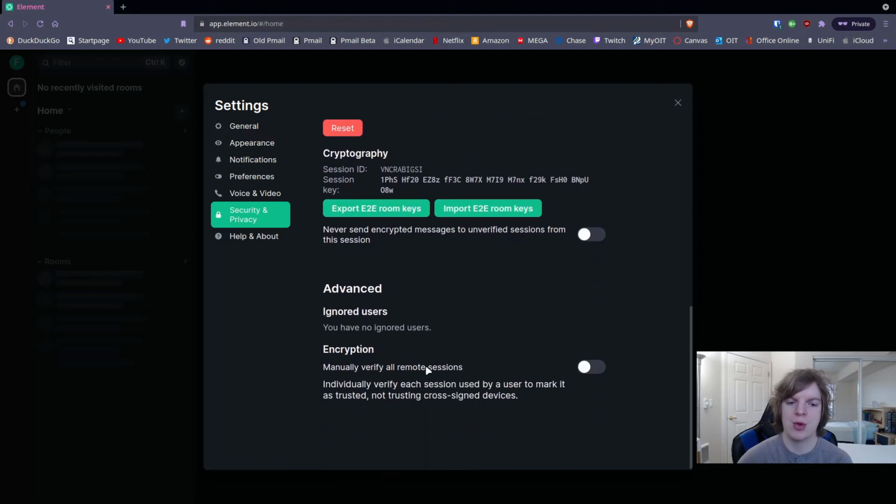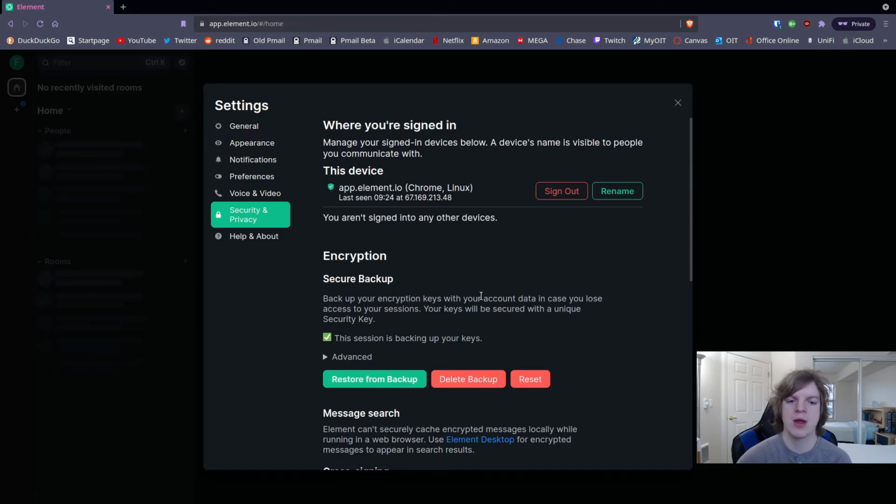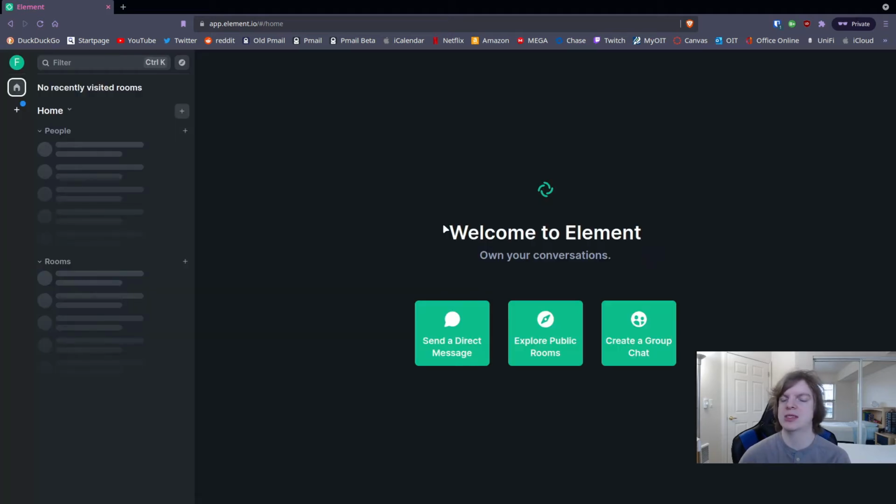You can enable encryption for various rooms, and I'll show you that in a minute, but do keep in mind that it is permanent. You can't just undo it. And that's pretty much it for the settings that I wanted to show you.